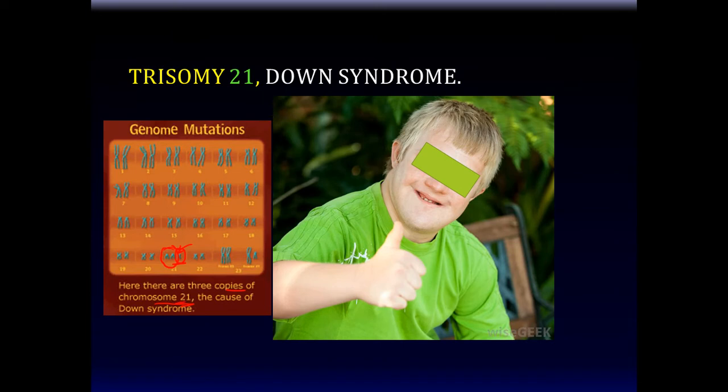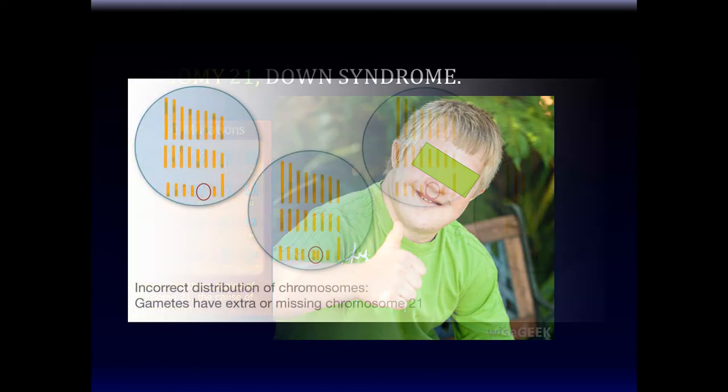So Down syndrome is trisomy 21. You probably have seen these individuals. They tend to be very sweet people, nice people, happy people, although they can have different temperaments, and there are developmental delays and physical features that are characteristic of these individuals. And so Down syndrome, or trisomy 21, results from a non-disjunction.